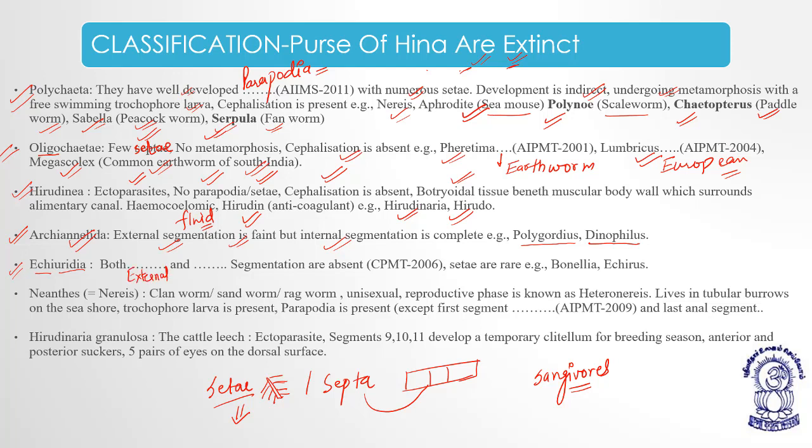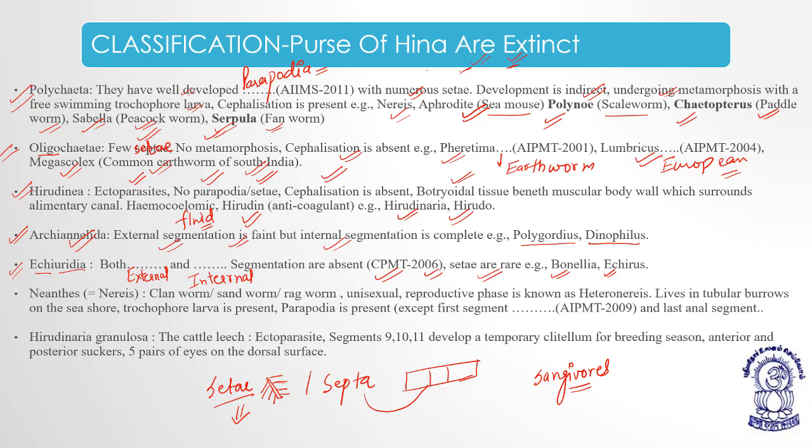Everything which is given as a fill in the blank is basically a previous year question. CPMT, Combined Pre-Medical Entrance Examination of UP 2006. Chaetae are rare. Rarely they are having chaetae, locomotor organs. Example, Bonellia and Echiurus. So, Echiuroidea, they have both external and internal segmentation absent. They don't have chaetae. And example is Bonellia and Echiurus.